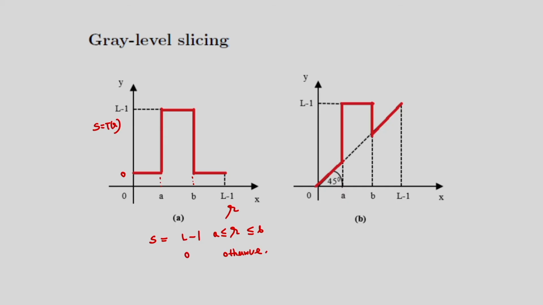So what will be the output for this transformation? If I consider the range from A to B, this range AB is highlighted. It highlights the intensity range from A to B and reduces all other intensities to some lower value, maybe 0, as I am considering. So this intensity range AB, from A to B, is highlighted.